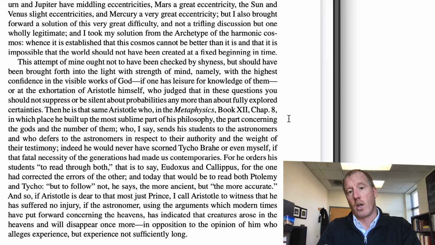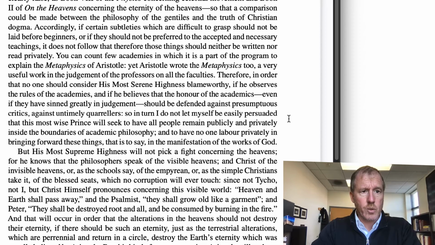He's saying that you should study a lot of different texts by a lot of different experts, but don't just accept the one that's the oldest out of tradition. Rather, look at which one is the most accurate. And so in this way, Kepler is saying, my spirit is like that of Aristotle, the spirit of inquiry and assessment of ideas. And so even though I might disagree with Aristotle on some particular points, Aristotle would approve of what I'm doing. Okay?